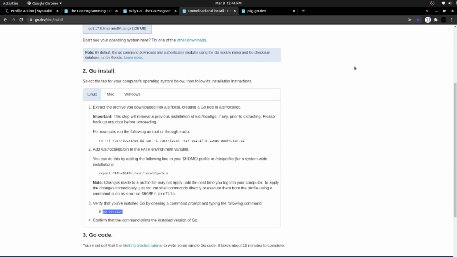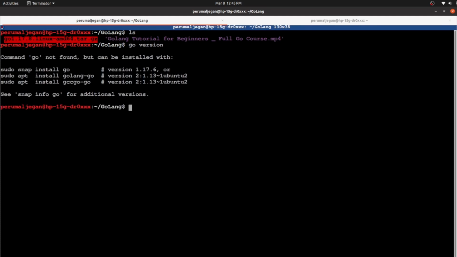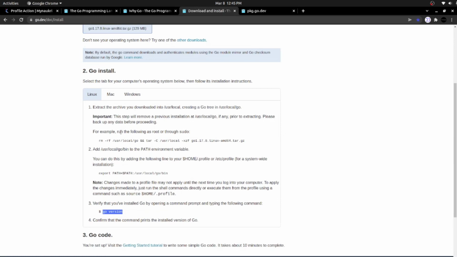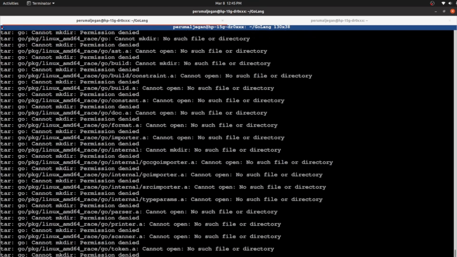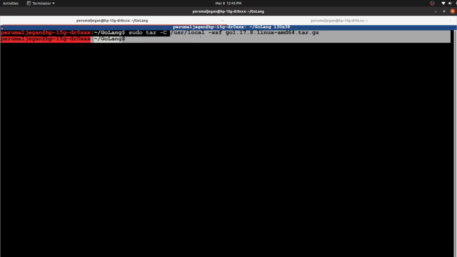So let's try to move to the specific folder. I already downloaded that package from the Go website, and I'm going to verify the Go installation. Currently, Go is not installed on this machine, so we can carry on with the steps that we see here. This particular command is to be used with sudo privilege, so I'm using the same. Yeah, now it is copied into the specific folder.